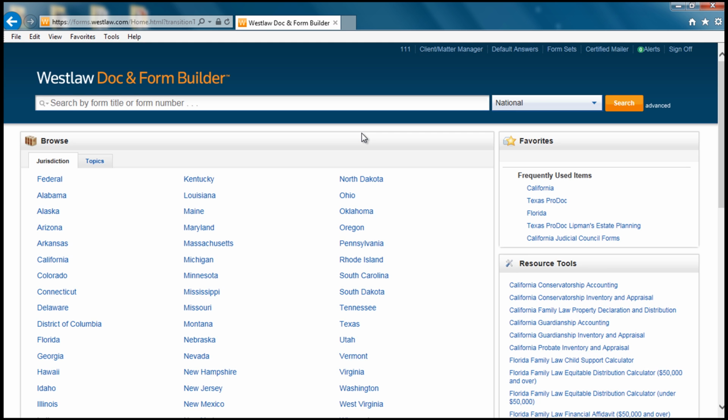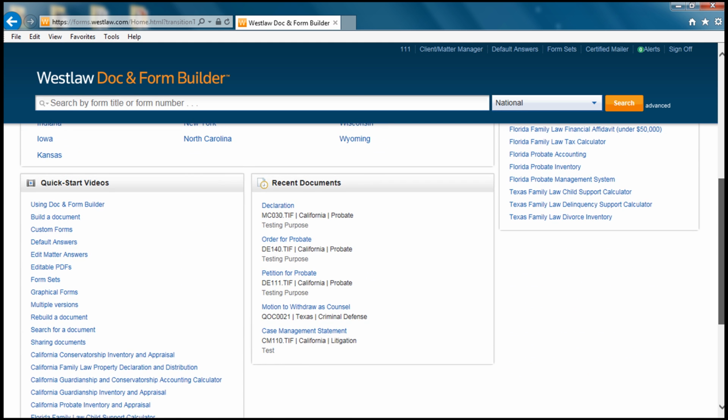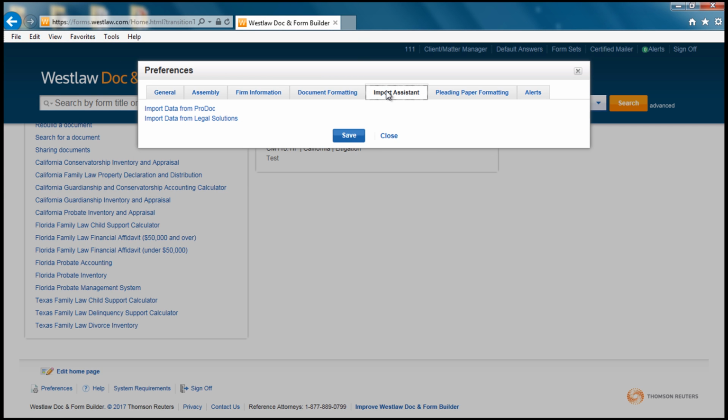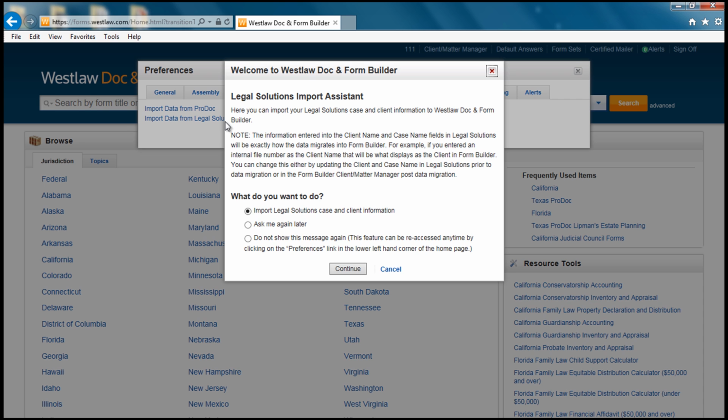Once signed in, we are again looking for the migration tool pop-up. If it does not appear, please repeat the steps of going to Preferences and opening the migration tool. Again, we are going to leave the first option checked and press Continue.